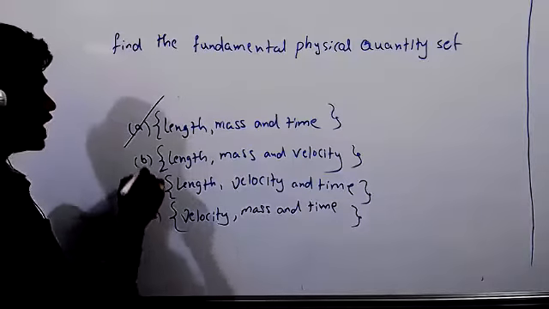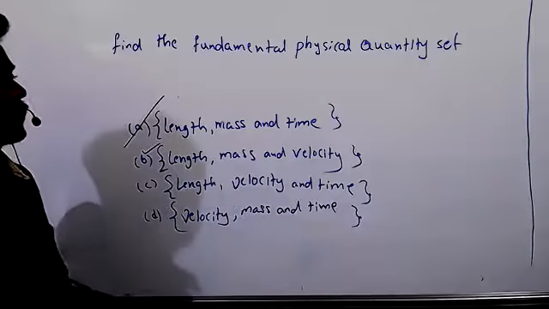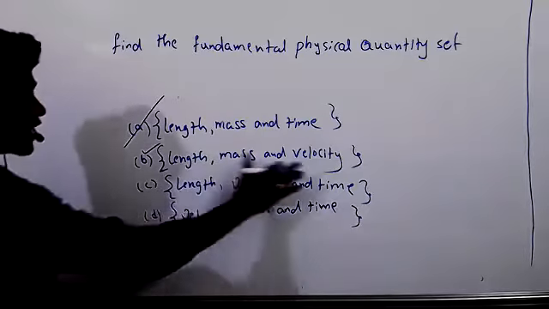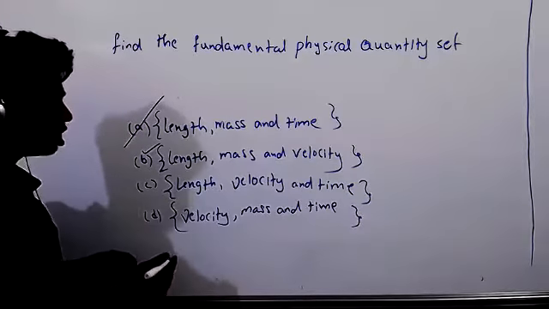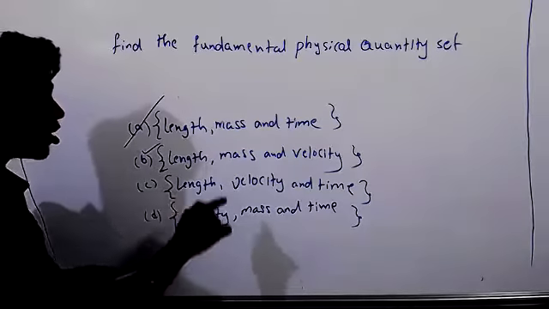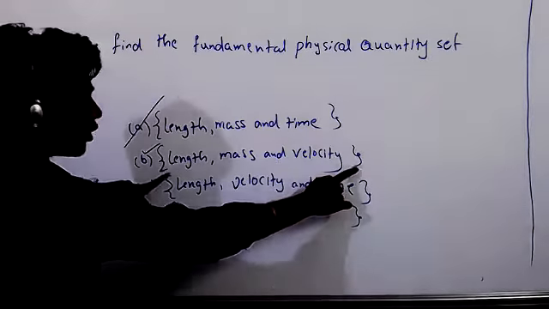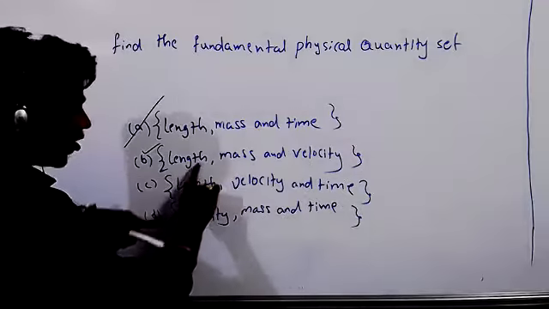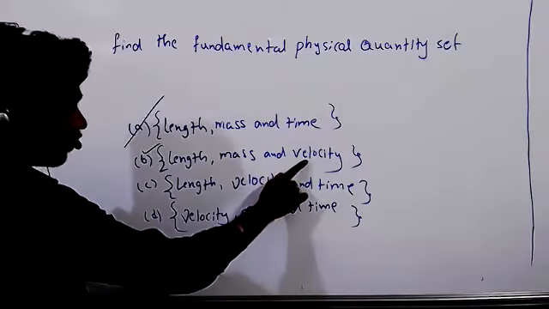Why can't I say this set also is a fundamental physical quantity set? Tell me. Because velocity is not a fundamental quantity, you are saying, right? I am talking about the set. In this set, length does not depend on velocity.